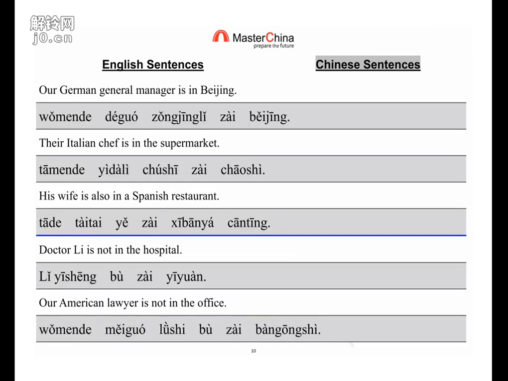So the first one is 我的德国总经理在北京. So no is. Then the rest. Perfect. 他们的意大利厨师在超市. Not so difficult, right? 他的太太也在西班牙餐厅. 也在. So now we only describe the location and the position. Follow this way.